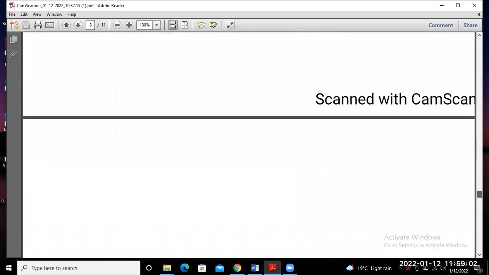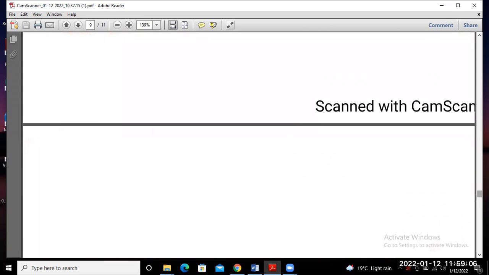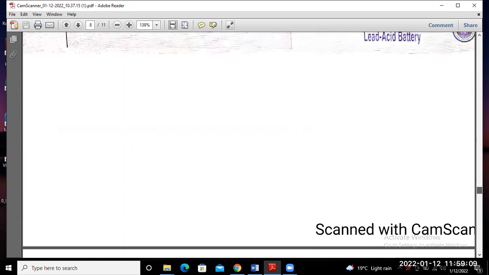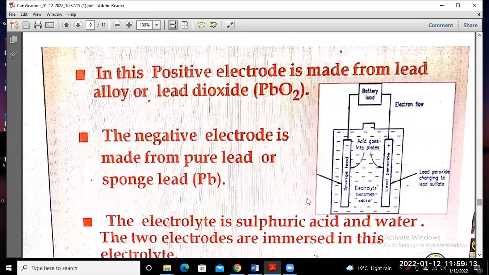Next is the diagram. This shows the direction of the electrons. This is the battery, connected to the load.